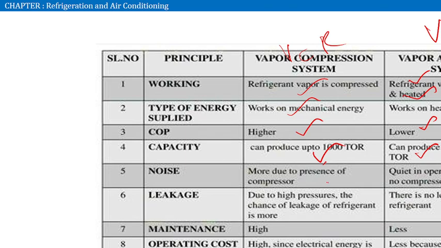Noise: more noise in VCR, quiet in operation in VAR. Due to high pressure, the chance of leakage is more in VCR, while in VAR there is no leakage of refrigerant. Maintenance is high in VCR, but less in VAR. Operating cost is high in VCR, but less in VAR. We can also use solar energy to heat up the solution.